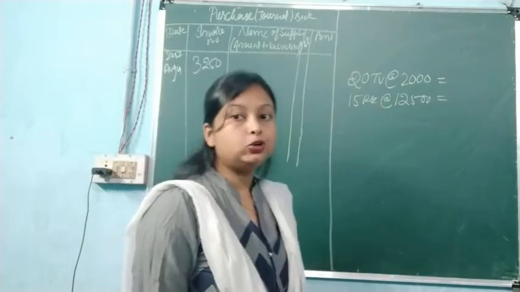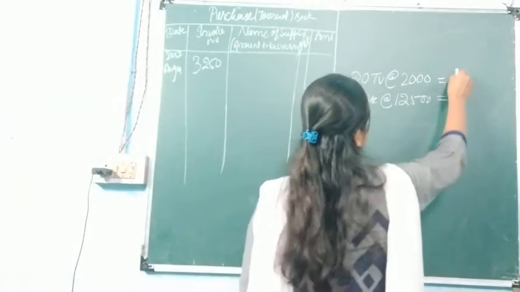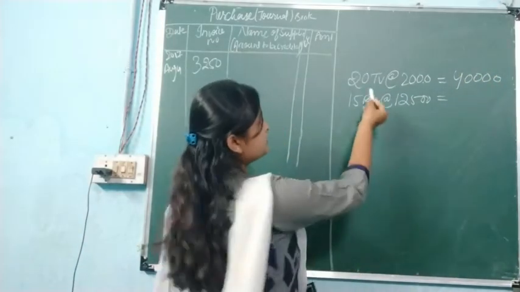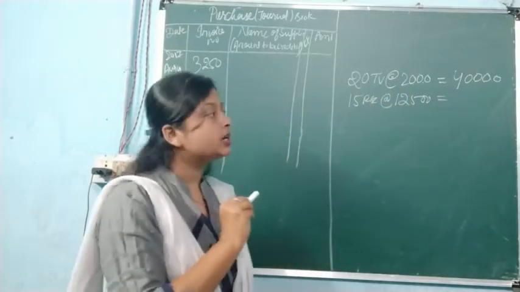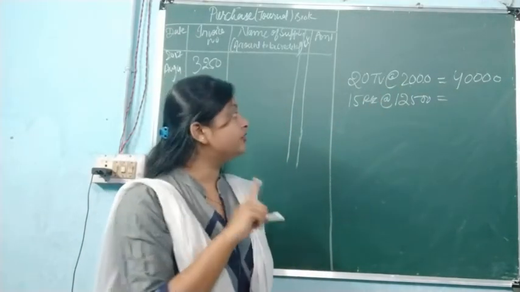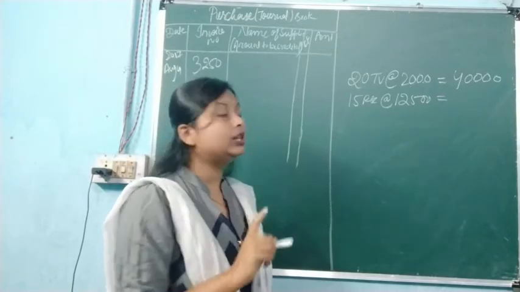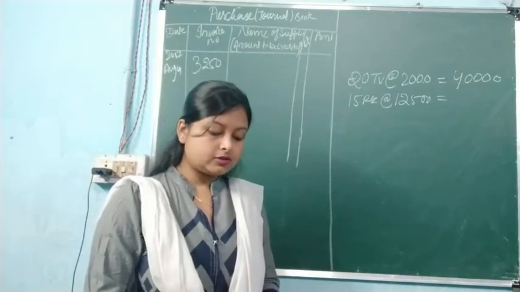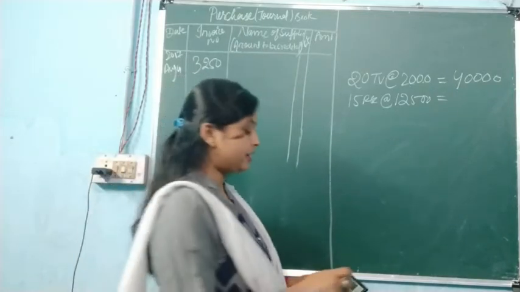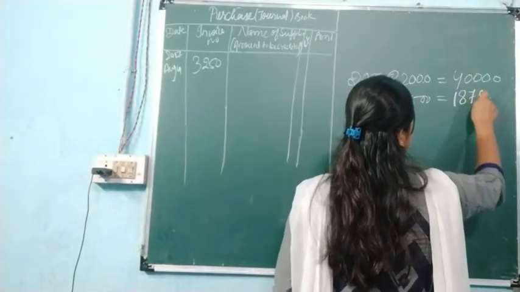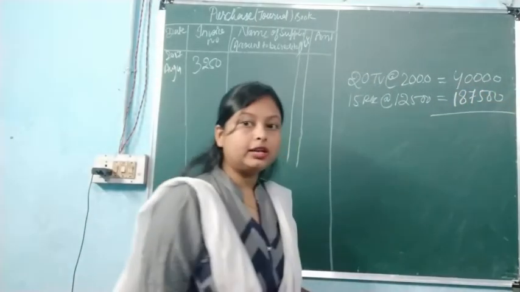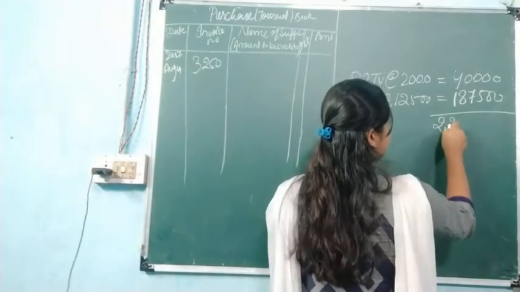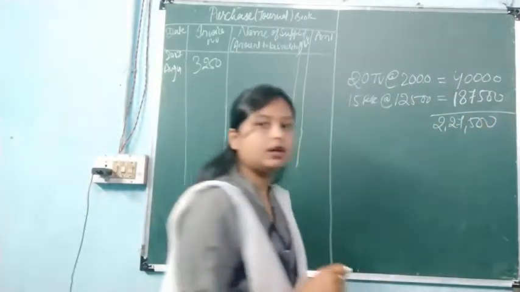To 2000 into 20, how much amount will become? 2 2s are 4 and 1 2 3 4, it will come 40,000. Just multiply 20 TV at the rate 2000. Then after that 15 recorder at the rate 12,500. What will be the amount? It will come 1,87,500. So write down 1,87,500. What will be the totaling? Plus 40,000, it will come 2,27,500. Okay, this will be the amount.